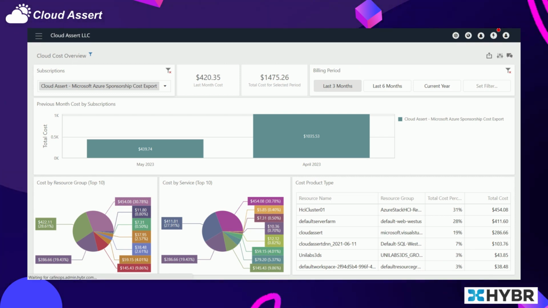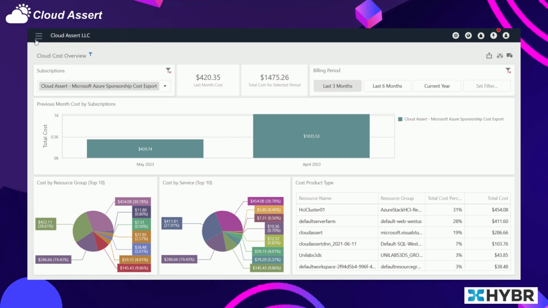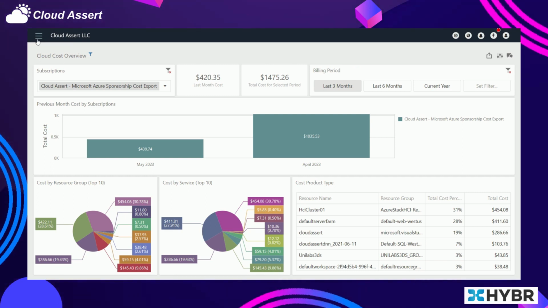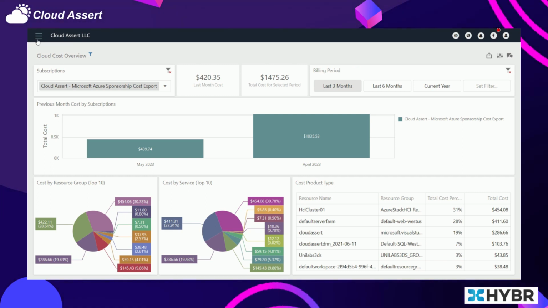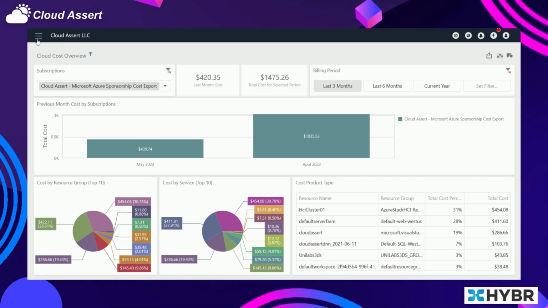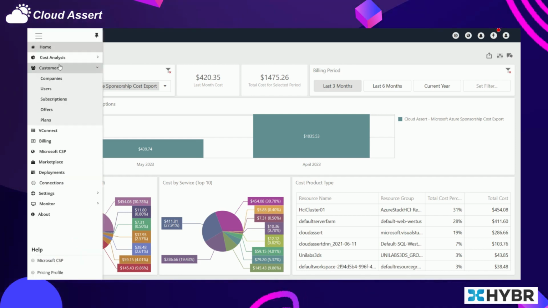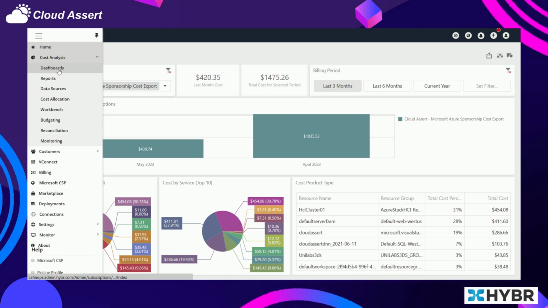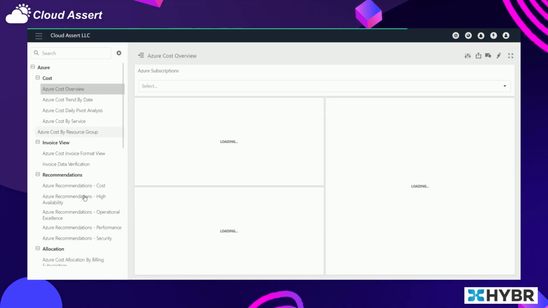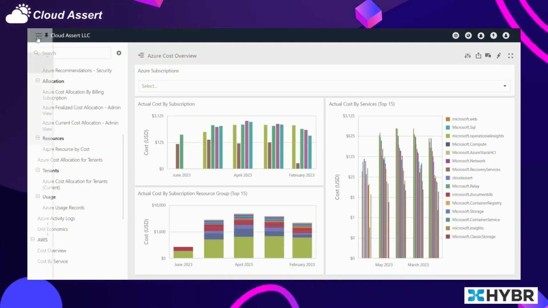So here we are looking at the central admin portal of Hybr. If you are a central account administrator or an account manager from a centralized finance team, or you are the FinOps practitioner driving various things, you get to see various reports across your various teams and organizations and divisions within your company from a central location. So this is from the admin portal.